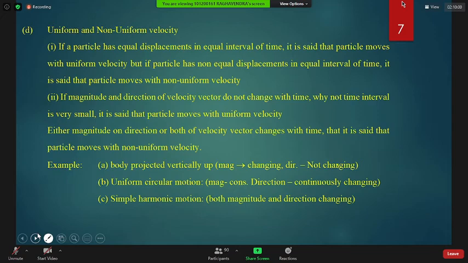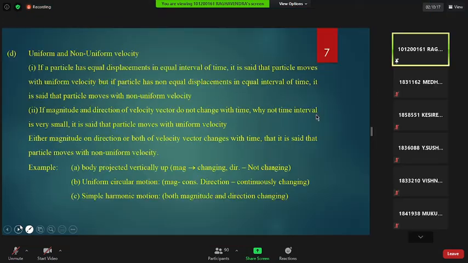Sir, in simple harmonic motion, how will magnitude change, sir? When SHM comes, I will teach you. At this time, you simply keep in mind that it is changing from maximum to zero. At the mean position, it is maximum. At the extreme position, it is zero. Advait, you have raised your hand. Speak, beta.